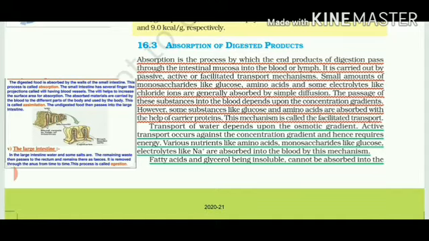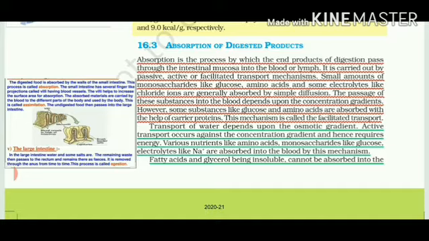It can be taken up by the passive method. Passive method means where energy is not required. Second is active, which means energy is required. Or facilitated transport mechanism, which means some receptors are required which can act as carriers and help in transfer of food substances from one place to another. So our important point is that the transportation of simple glucose and amino acids is done by simple diffusion.